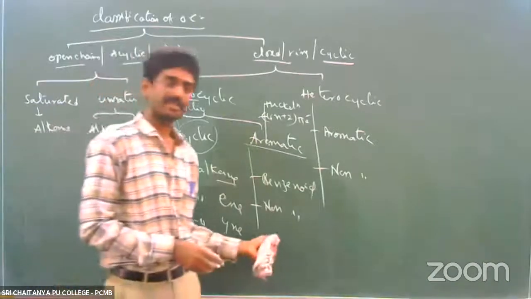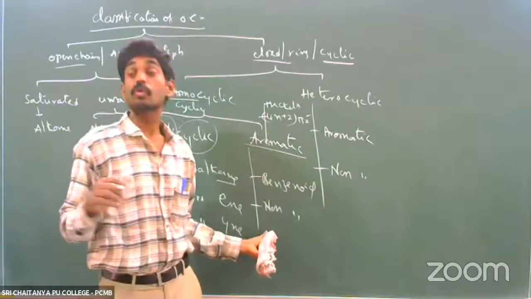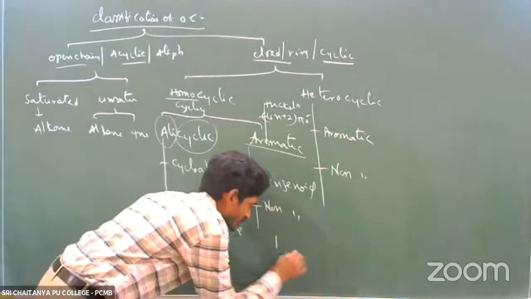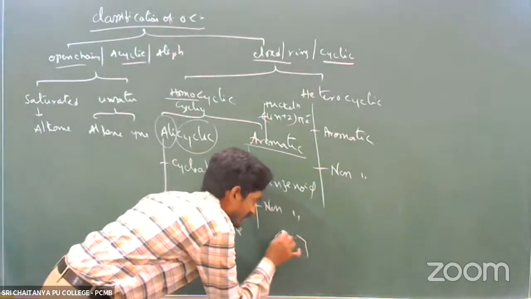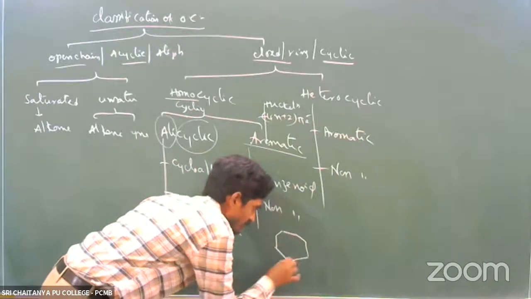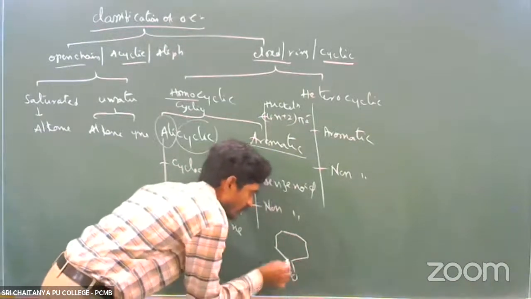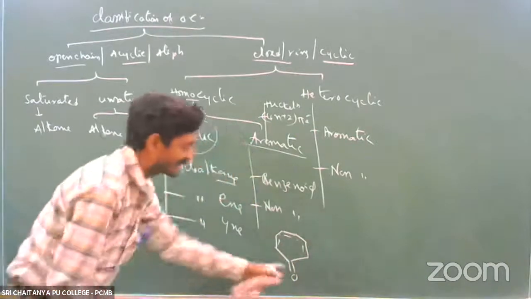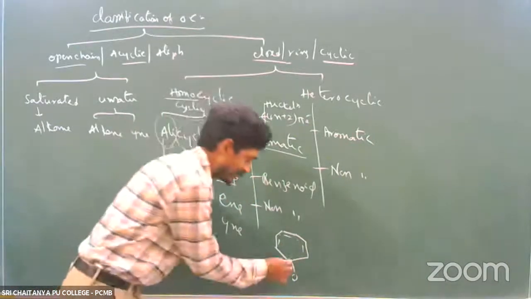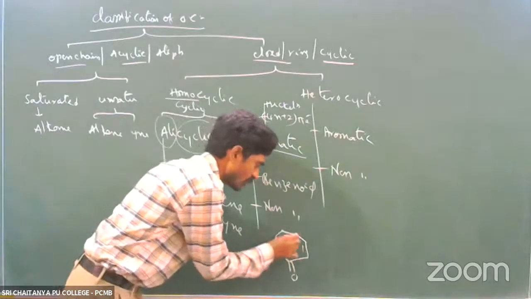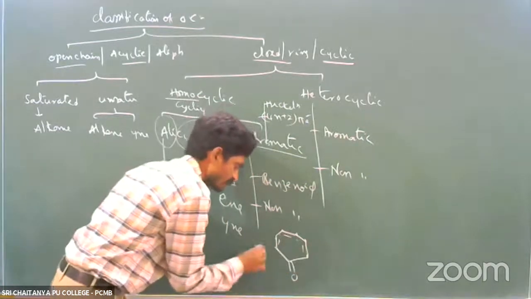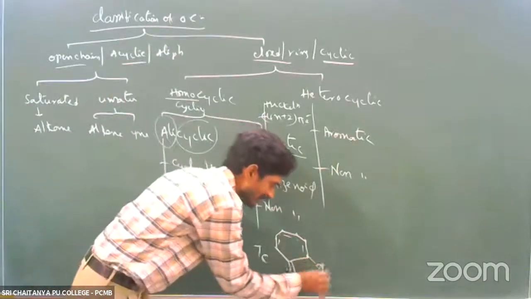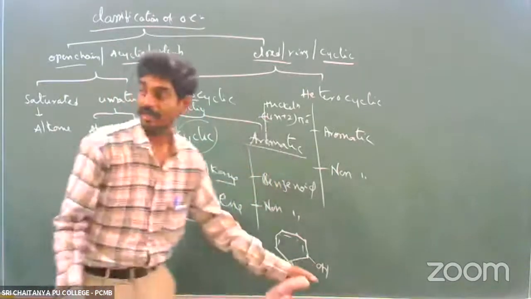For example, take tropone and tropolone. This is the structure of tropone. It is represented like this: double bond, single bond, double bond, single bond, double bond, single bond, double bond. How many carbons are there? 1, 2, 3, 4, 5, 6, 7 carbons are there. This is not benzene. This is tropone, and if OH is here, that is tropolone. Ol means what? Alcohol.